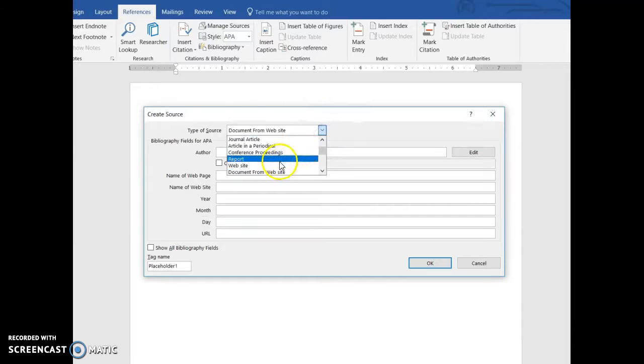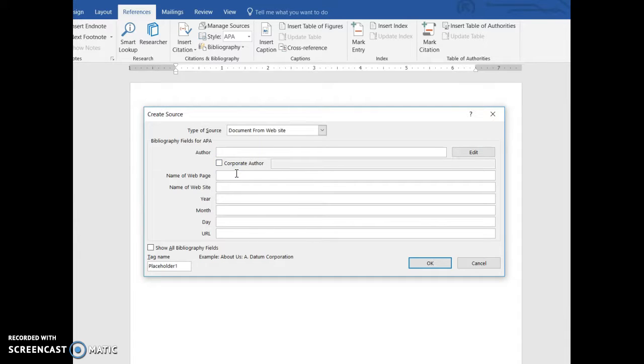So a website, these ones are more or less the same, but document from a website, sometimes I use this one as like a web page from a website specifically. Sometimes the web page won't have an author, so I won't include the author on this one. Sometimes you can use a corporate author, like if you're using CNN.com, but it doesn't say who specifically wrote it, you can say CNN. Here we'll say the name of the web page.